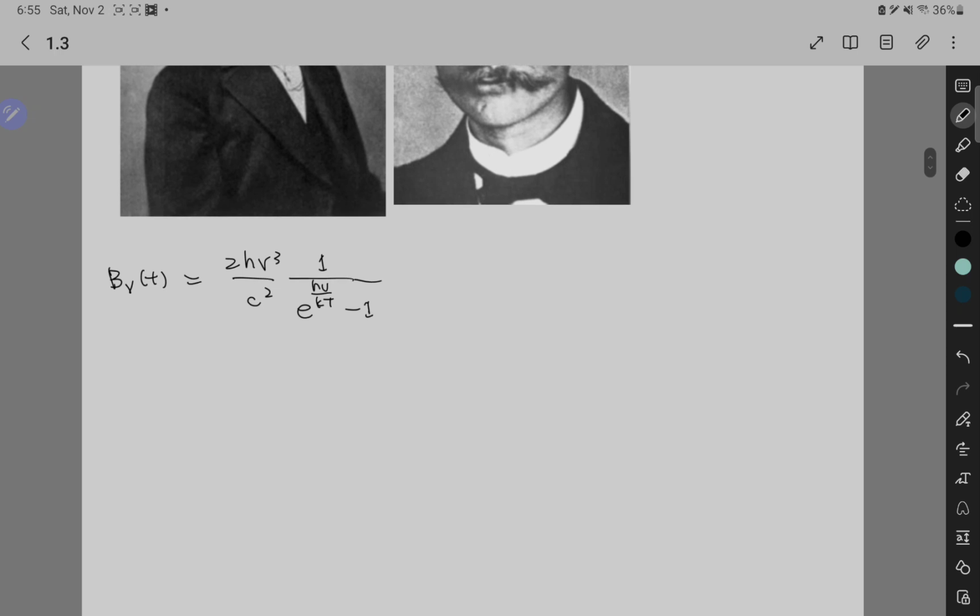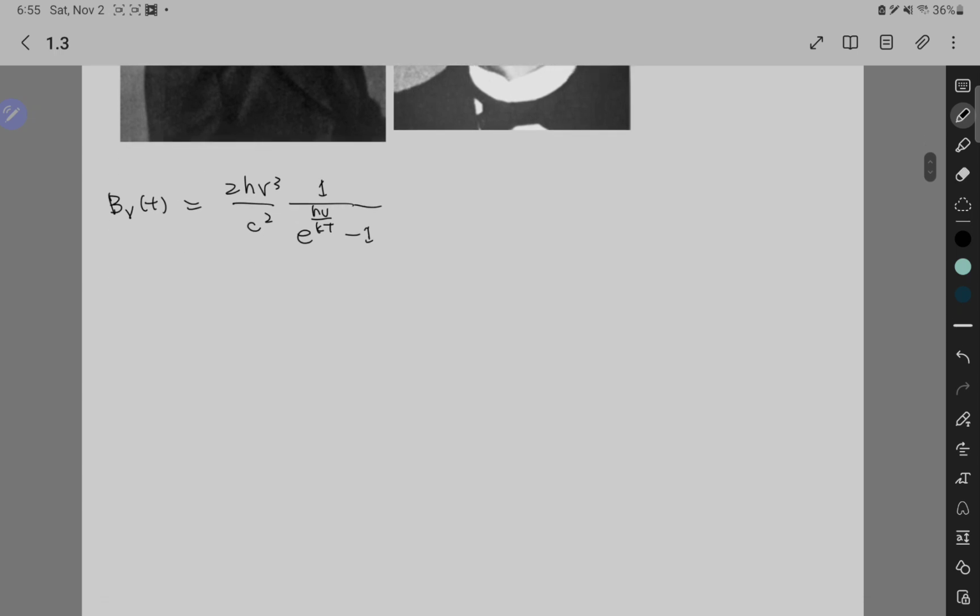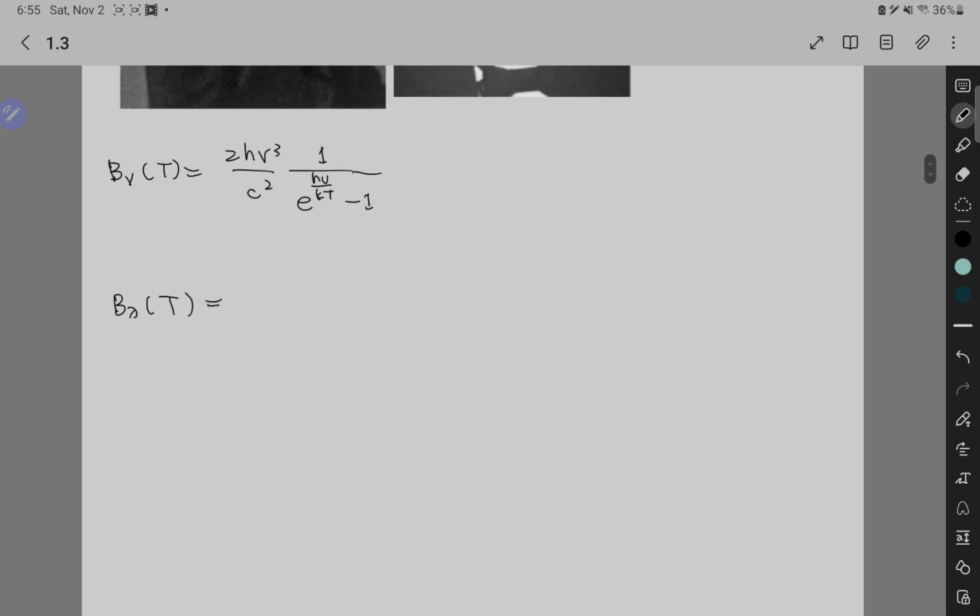There's another way to write this, which is to write it in terms of wavelength, right? So another formula to write this will be, and this T should be a big T here, because it's not dependent on time, because time is usually written as small t, and big T is usually for temperature. So I'm just going to correct that real quick. B_λ here stands for the wavelength, and is equal to 2hc² over λ to the power of 5, and then 1 over e to the power of hc/λkT minus 1. So what does this tell us?